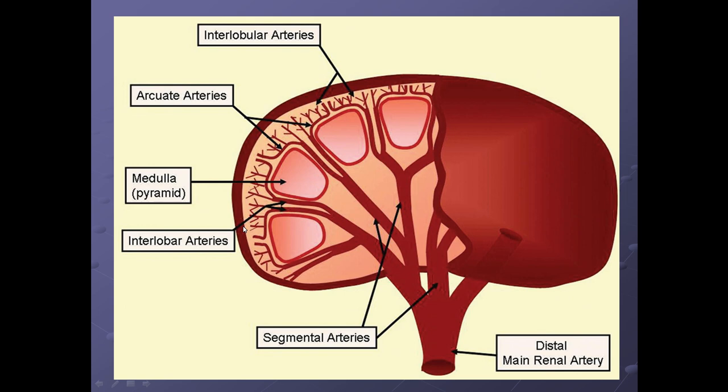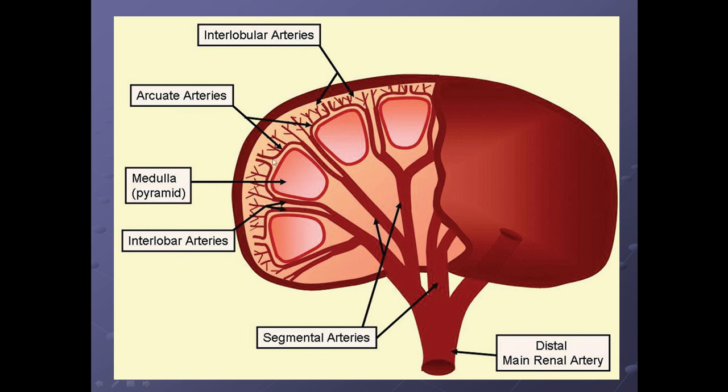So first of all is the aorta. From the aorta is the renal artery, the main renal artery. It divides into segmental arteries. Then they divide into interlobar arteries. They're going into the lobes. Okay. Then is the arcuate artery.